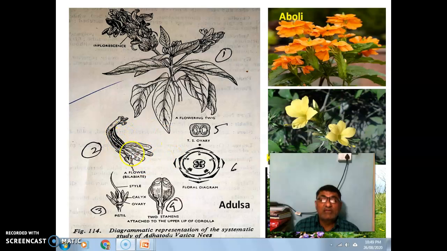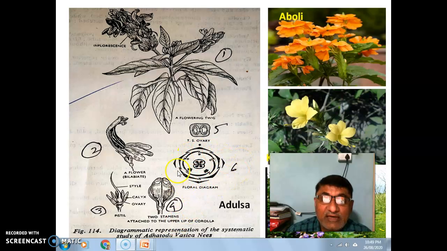There are two stamens in this particular family. In this plant, the ovary shows two whorls on axile placentation. This is a dissected flower showing calyx and ovary with stigma.